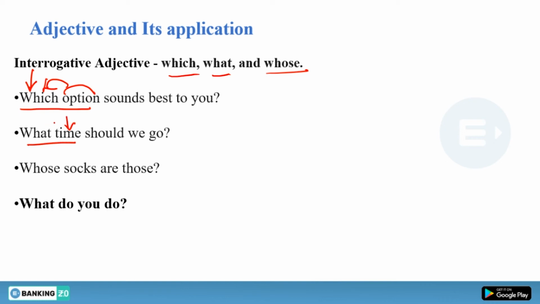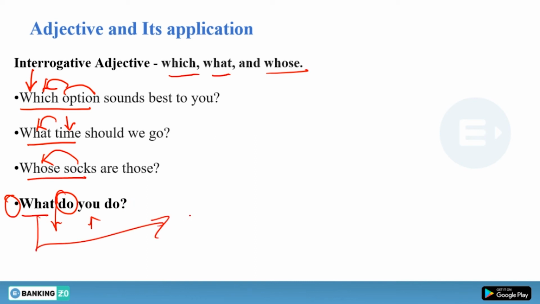So this is your noun, and what is used before the noun is called an interrogative adjective. Now, whose socks: socks is a noun and whose is an interrogative adjective. But what about this statement? What do you do? We have what, but after that we have another verb. We have what, then a verb, then a subject, and then another verb. So in this sentence we cannot say that this word is an adjective. No, this is not an adjective here at all.